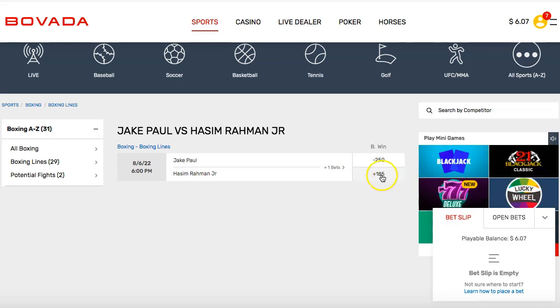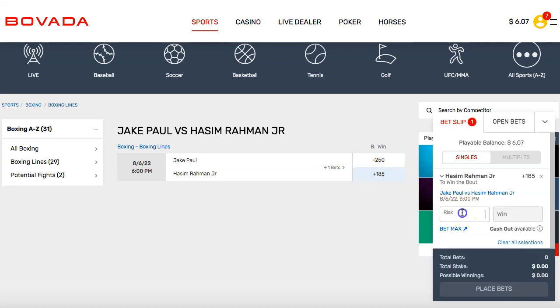Whereas with Rahman Jr. plus 185, 100 is going to get you $185. So you make about 4.5 times the money by betting on Rahman Jr. because he is the underdog as of right now. And same thing, enter the amount over here and click place bet. That's all. So that's the difference over here.